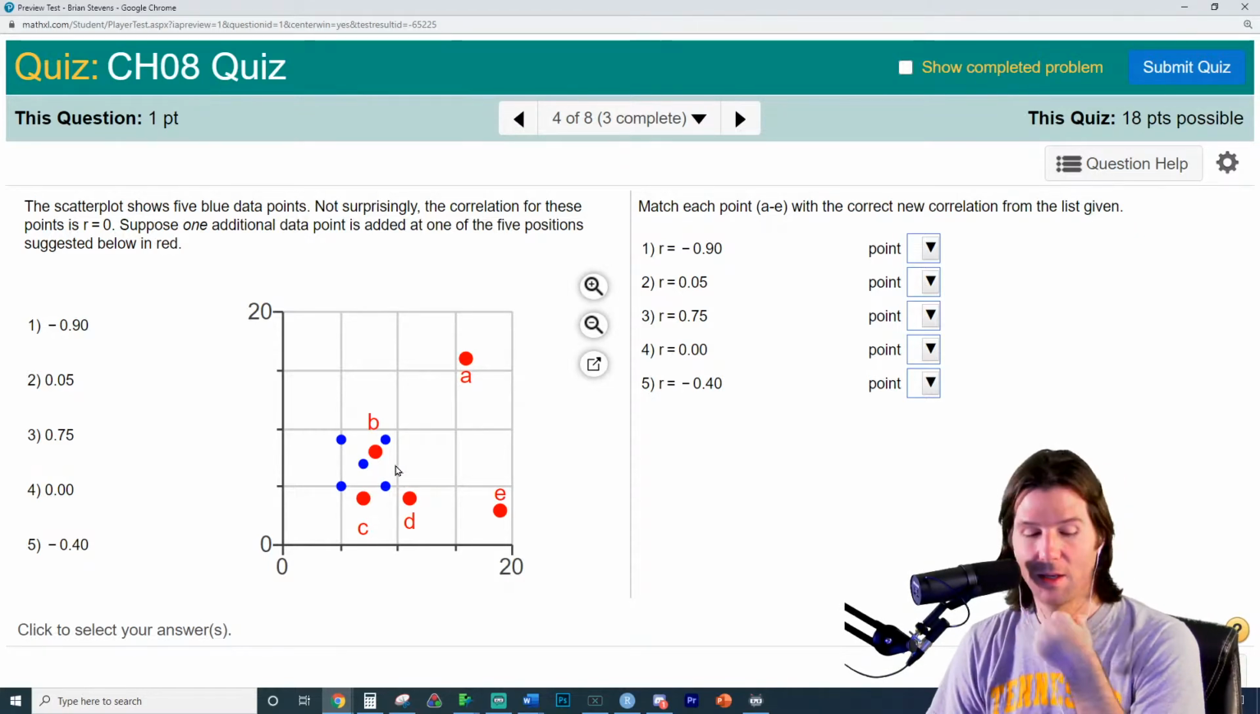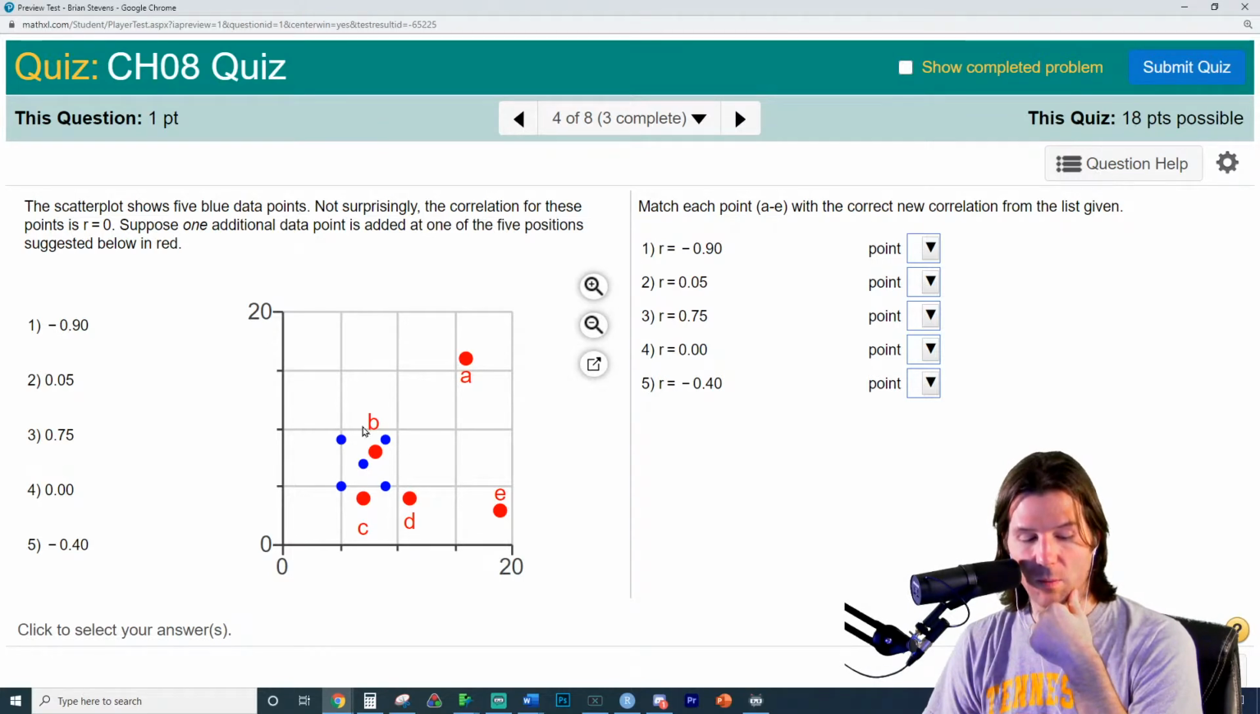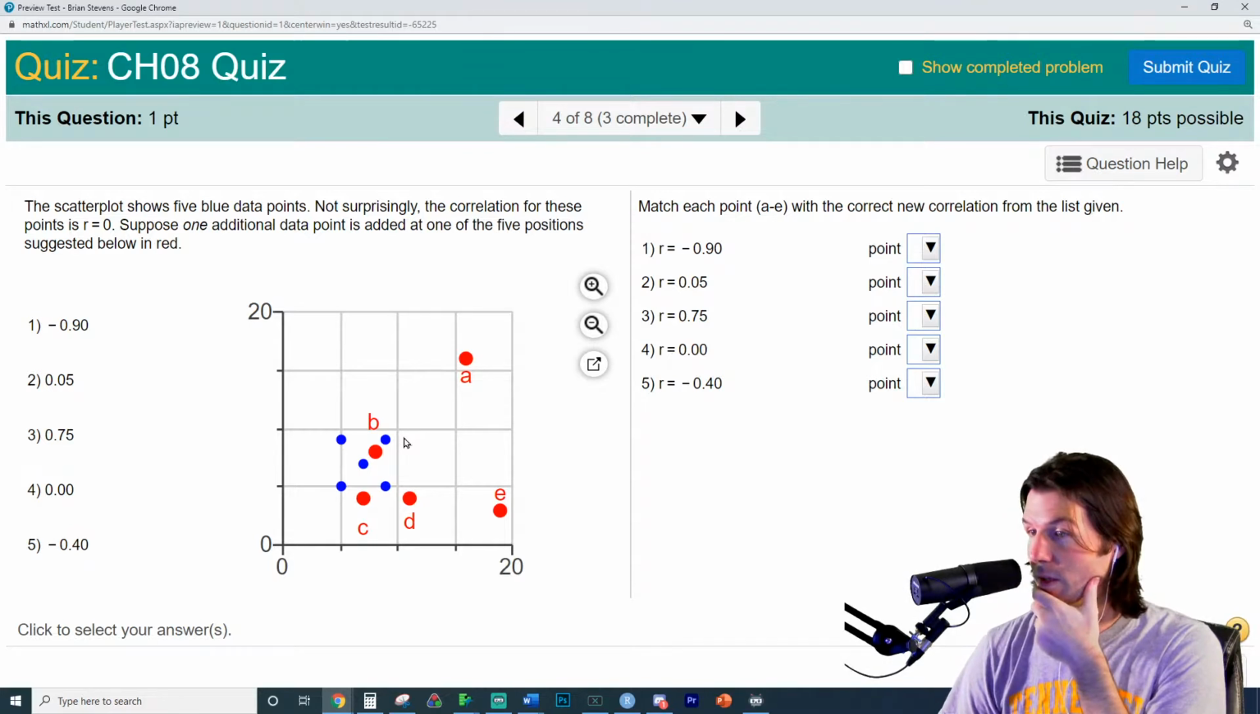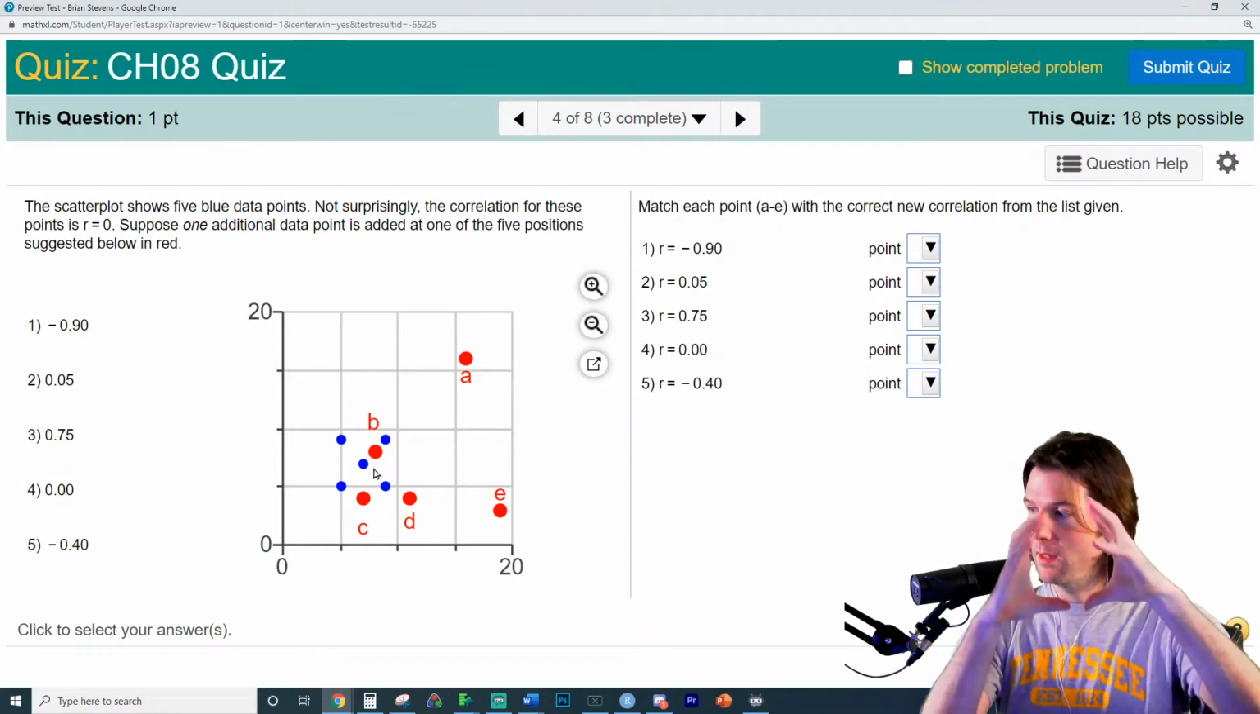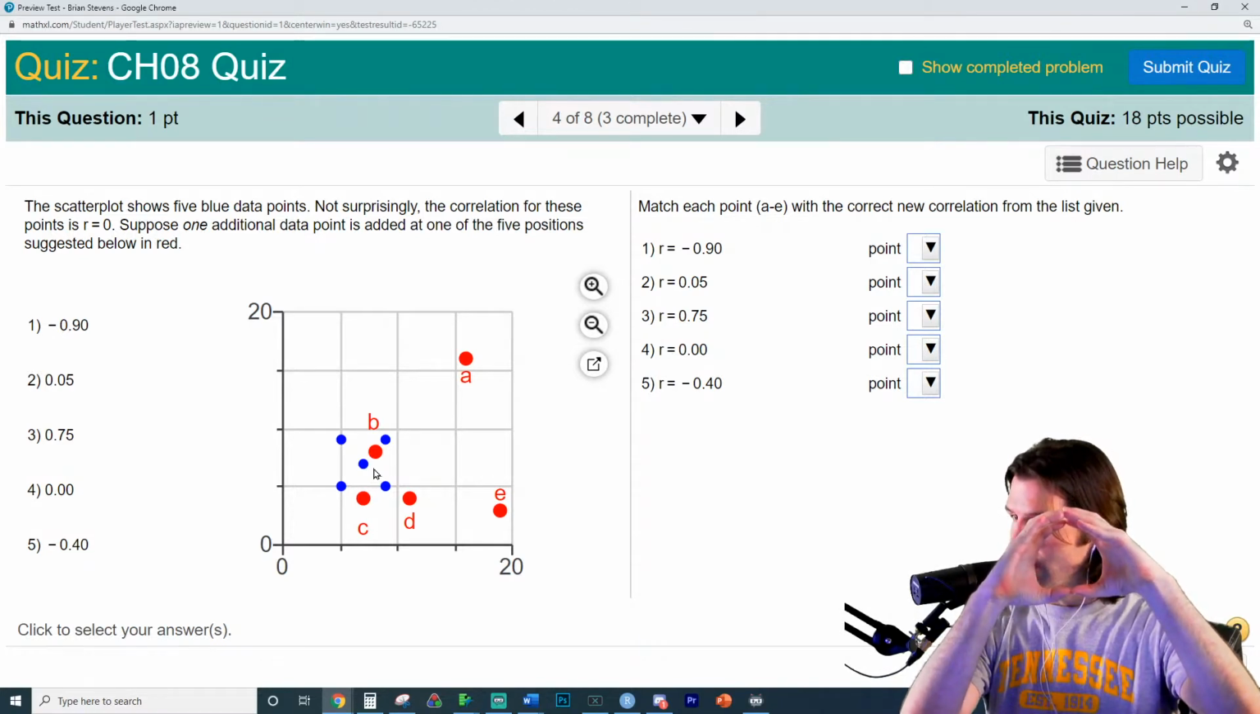Right here, this box would make what type of correlation? The blue box would be... So remember, it's a box. It's like this, it's like that. The blue box would make a correlation of 0.